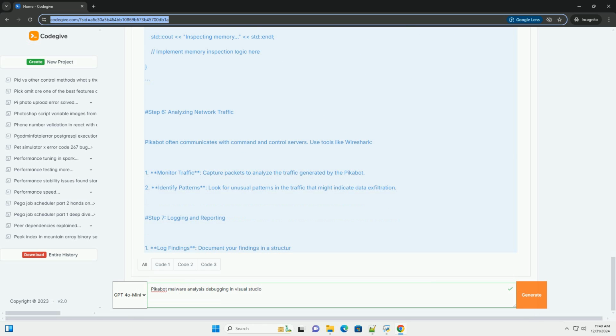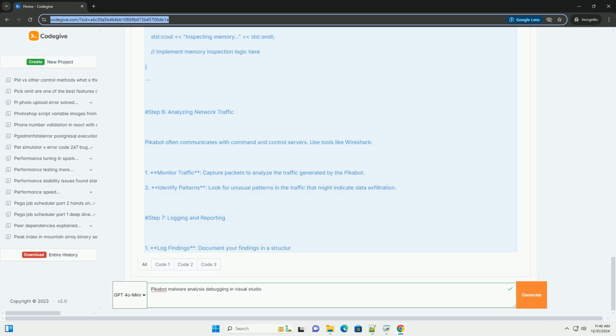Prerequisites: 1. Visual Studio. Ensure you have Visual Studio installed with the appropriate workloads for C++ development. 2. Windows Sandbox/VM. Always perform malware analysis in a controlled environment, such as a virtual machine or a sandbox, to prevent any unintentional damage to your host OS. 3. Debugging tools. Familiarize yourself with tools such as IDA Pro, Ghidra, or x64dbg for static and dynamic analysis.